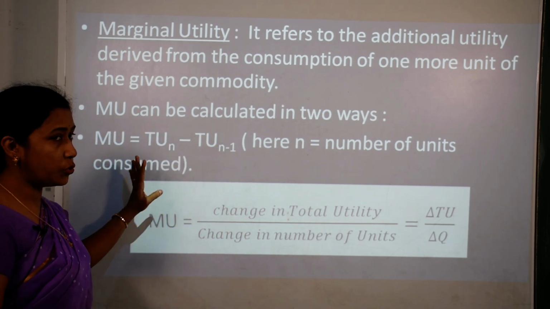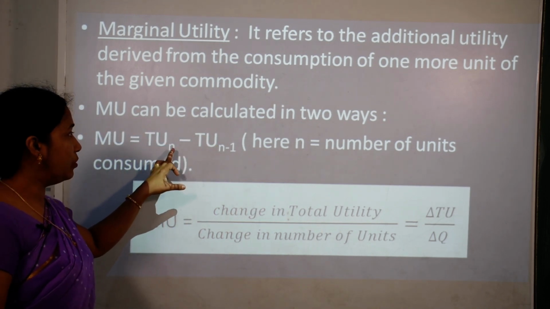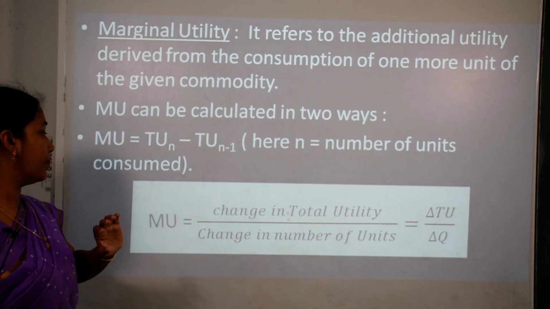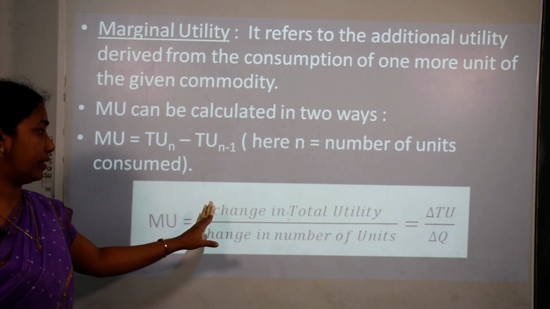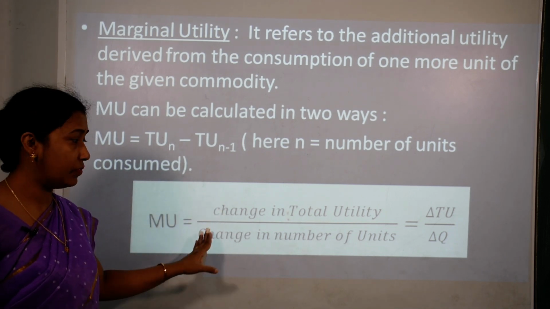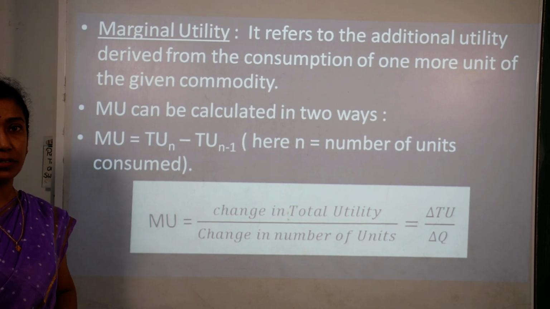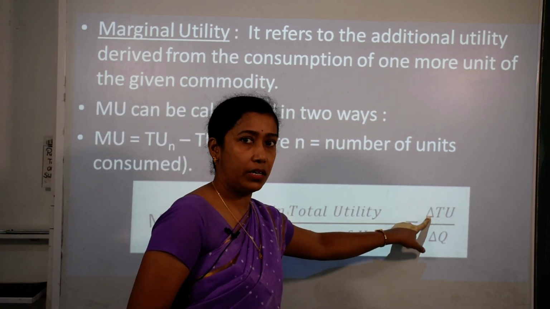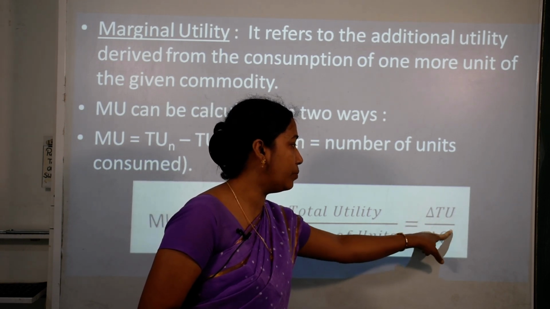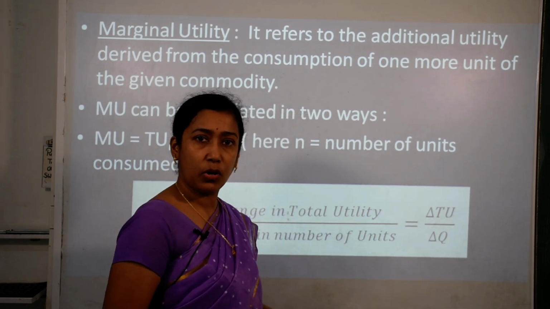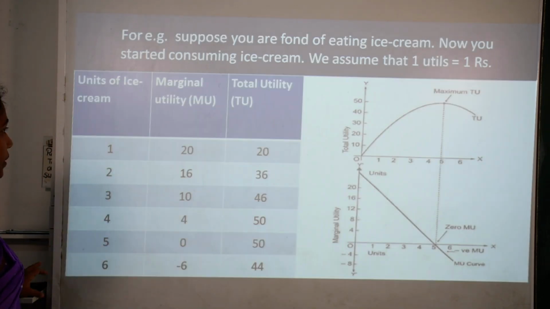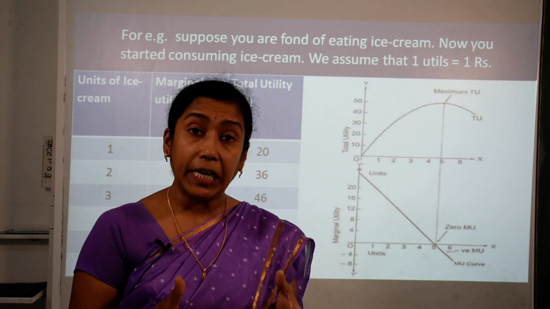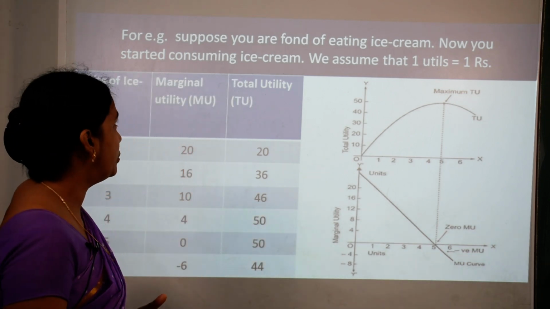It can be calculated in 2 ways. It can be calculated as total utility of nth unit minus total utility of nth minus 1. Or we can calculate this as change in total utility divided by change in number of units. Change in total utility, this is the sign of del, divided by the change in the quantity or the number of units. Now let us discuss with the help of a table and a diagram, then it will be easy for you to understand what I wanted to teach you.